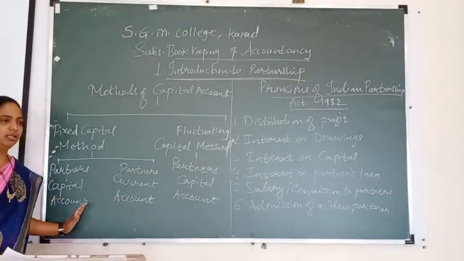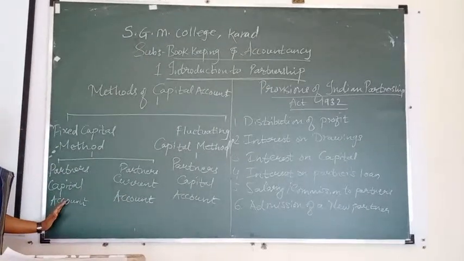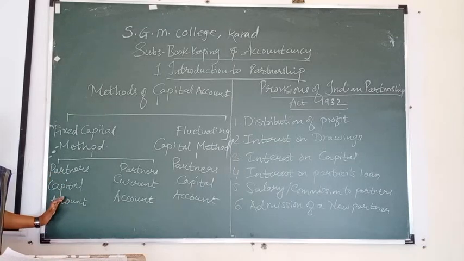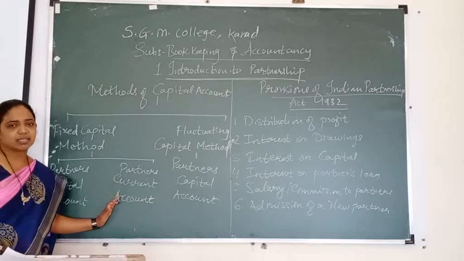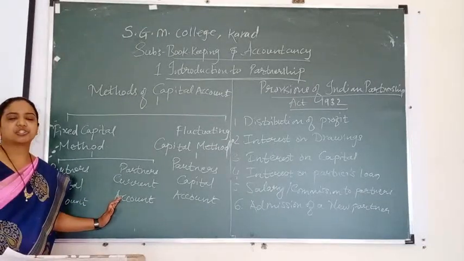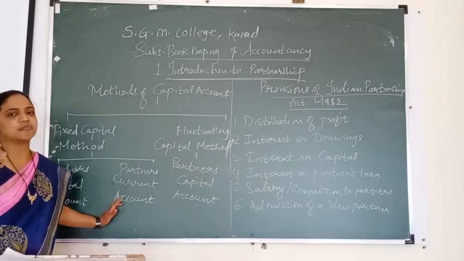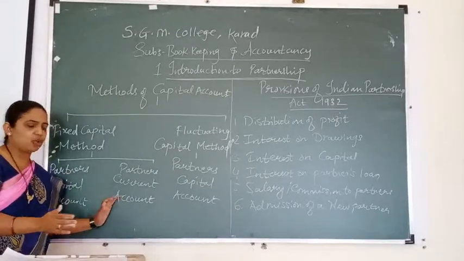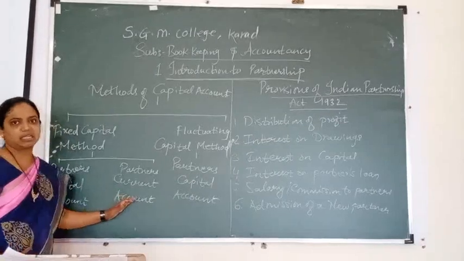Always remember, here capital is introduced only in the form of cash or in the form of an asset. So when additional capital is introduced, cash account is debited to partners capital. If an asset is introduced, asset account is debited to partners capital. And in partners current account, only drawings, interest on drawings, interest on capital, salary, commission, brokerage, and sharing of profits and losses are brought.